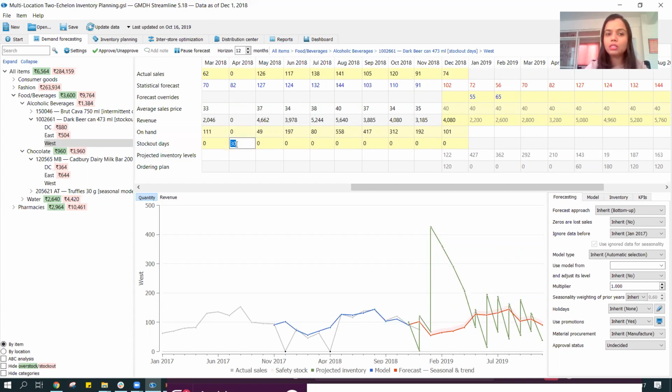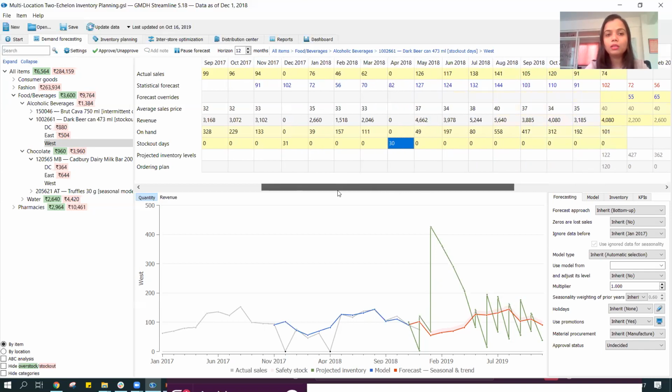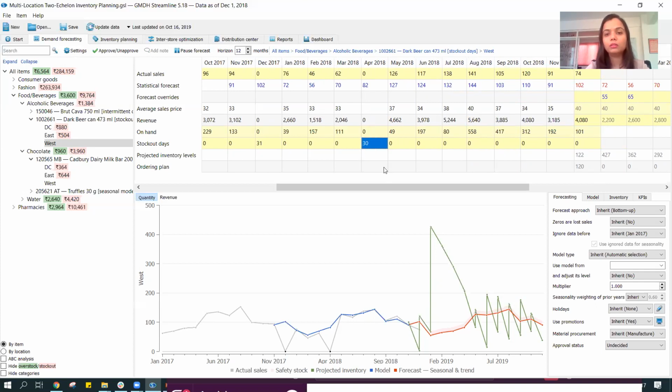The stock out days are determined by the system for the month of April. It's 30, and it's automatically determined. So it's doing those calculations in the back end to determine how many periods were stocked out because there was no stock for this month. And we can tell the system that my zeros are lost sales, so please keep that into consideration.